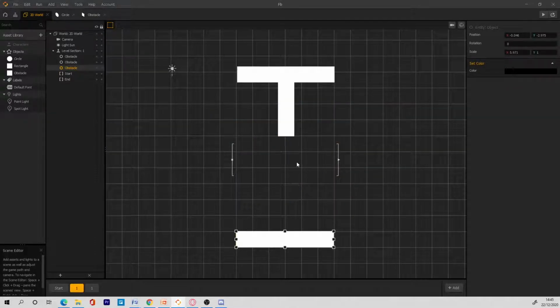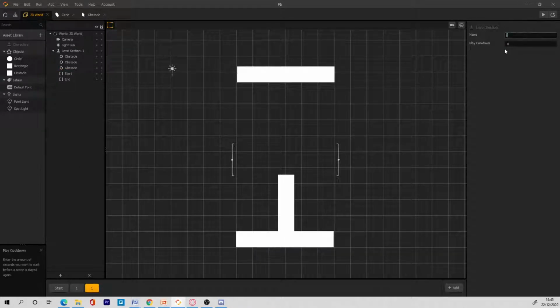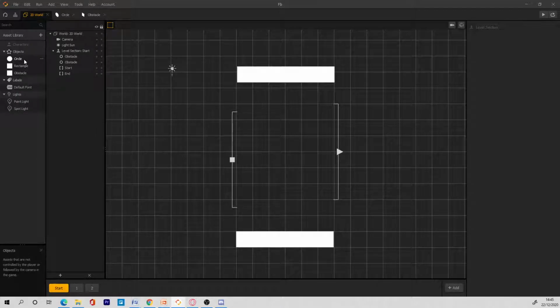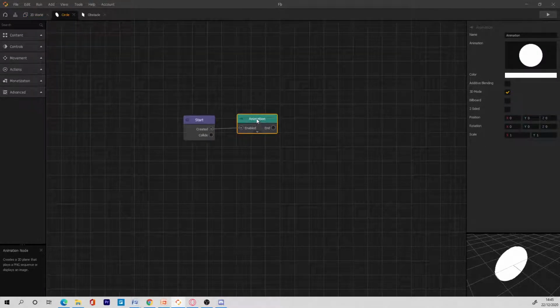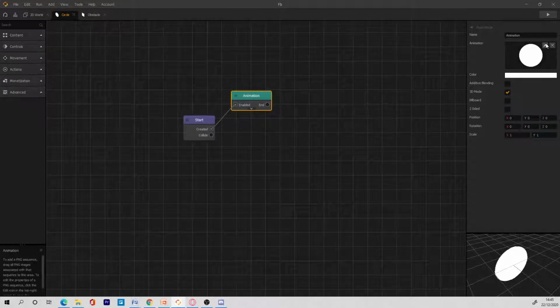So I'm gonna save my work again, and then I am going to change this scene to scene 2 and save again. So I am now going to start with the player. So this is the player, and this is the animation node. This animation node is actually the node that holds the sprites of your player.